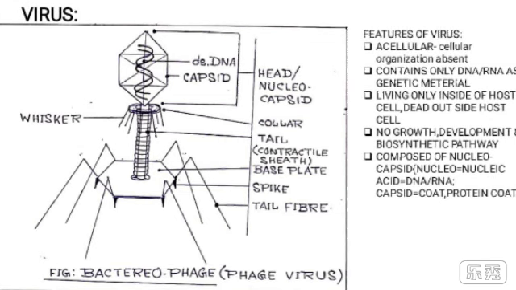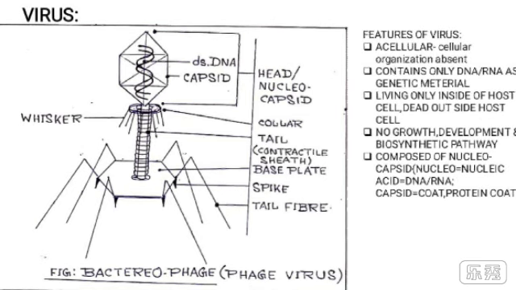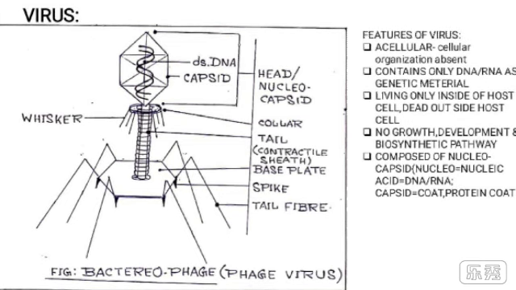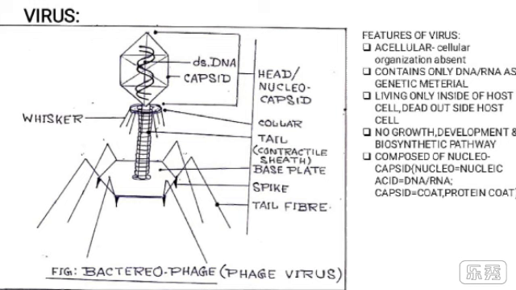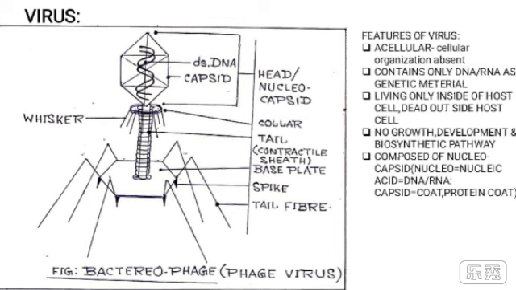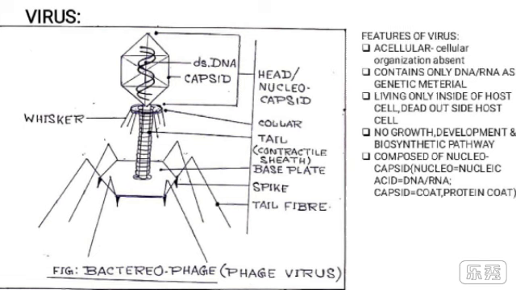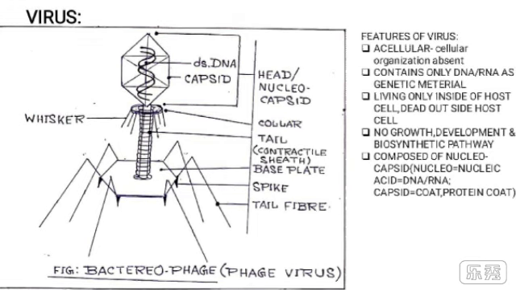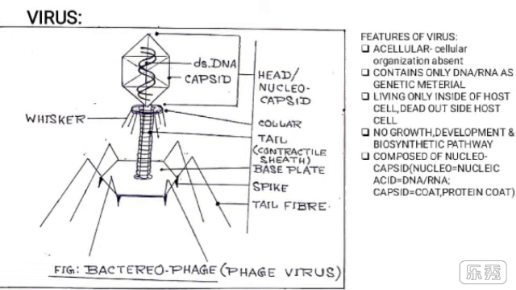Now the tail is wrapped by a contractile sheath that may contract during infection of the bacterium. The tail is attached to a hexagonal base plate. Each corner of the base plate contains tail fibers, and beneath the hexagonal plate there are spikes at each corner. This virus is called bacteriophage or phage virus because they infect the bacterium.